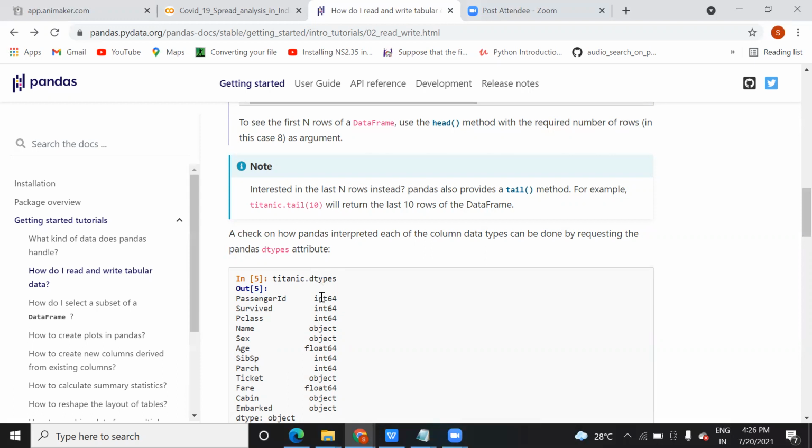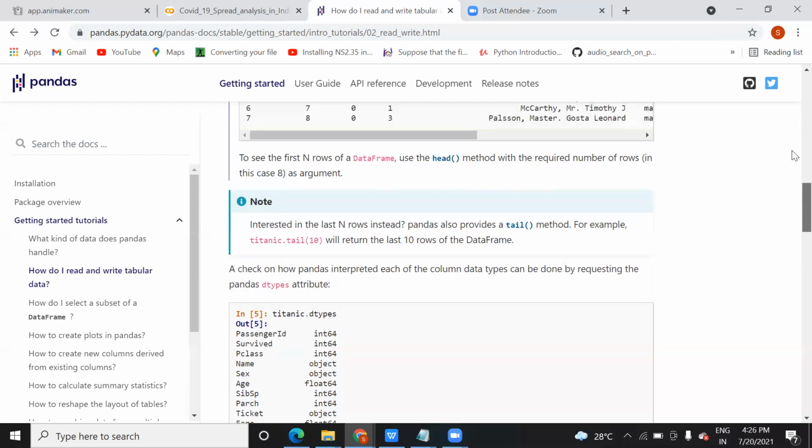Okay, now here integer 64. So this integer 64 will tell you passenger id is holding integer data, survive and P class also hold integer data. Name will show you an object because it is holding string data, and age will hold float data.